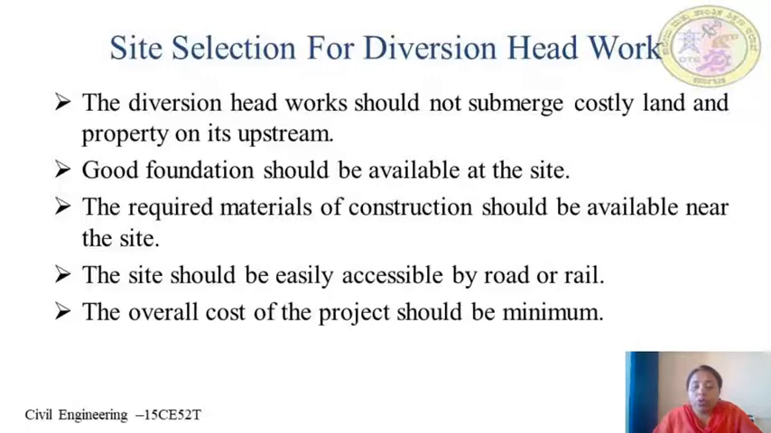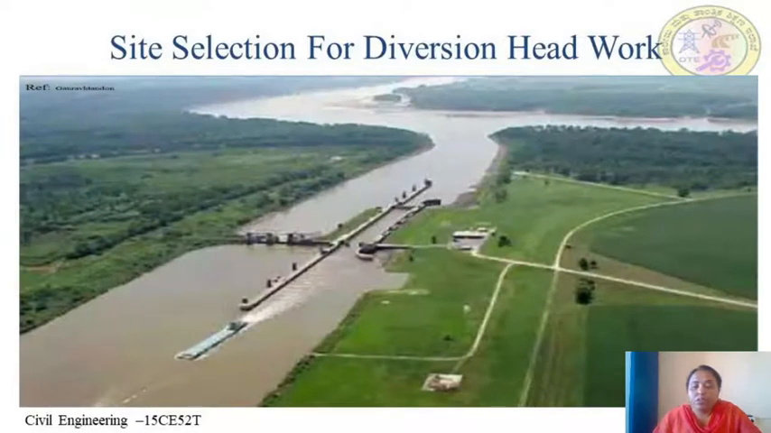And next, the overall cost of the project. The overall cost of the project should be minimum. As far as possible, we should avoid the submergence of the costly land as well as property. And we should also see that the maximum area can be irrigated through this project. So these are some of the requirements that are to be seen while selecting a site for cross diversion headworks.